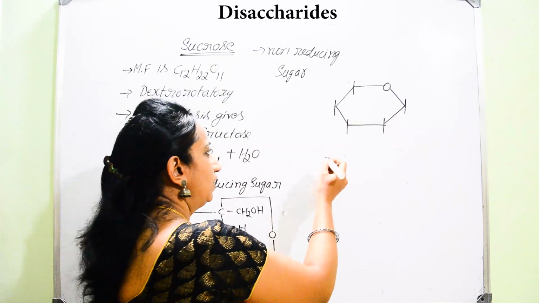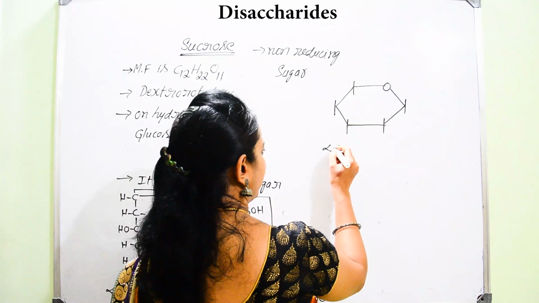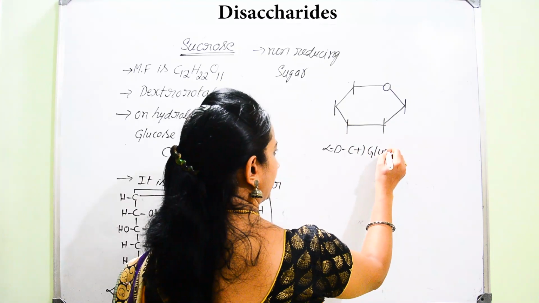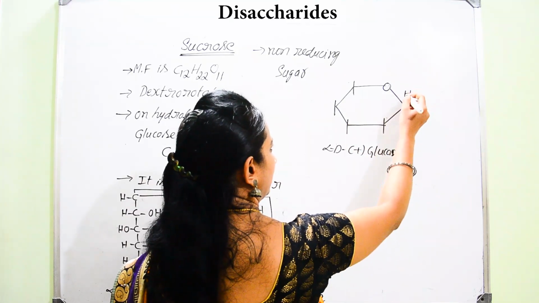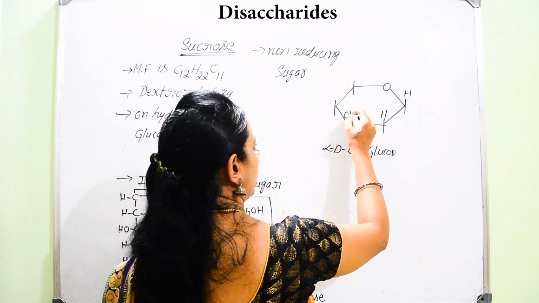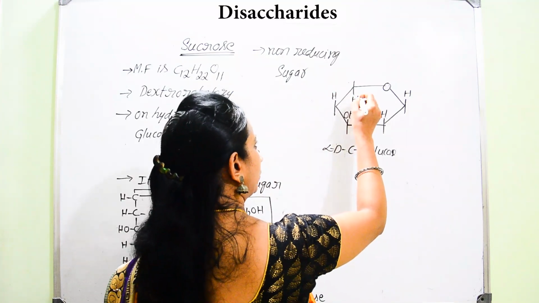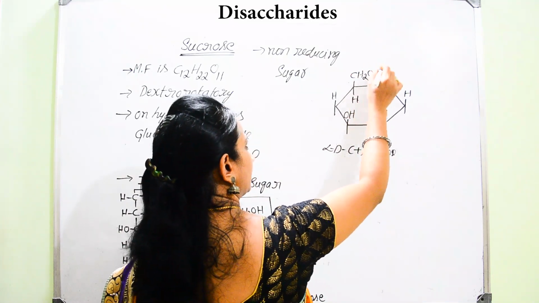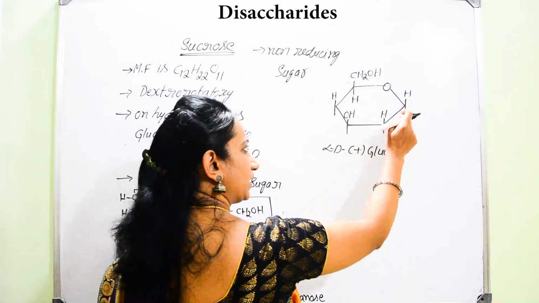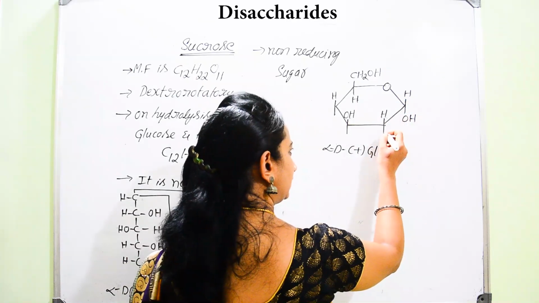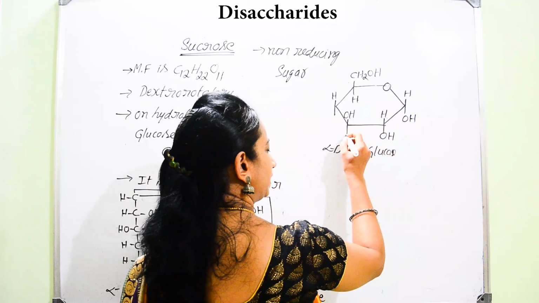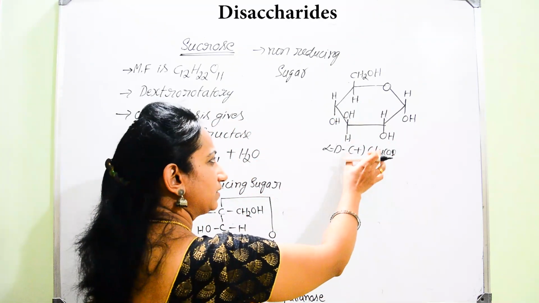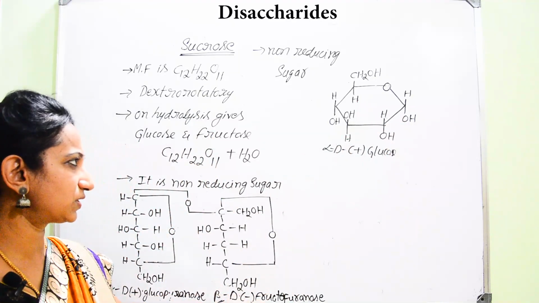For alpha D plus glucose, remember the code H, H, OH, H, and here you should write below H, and of course at the last position there will be the presence of CH2OH, opposite to H, OH, and here OH, and here H, and here OH. But of course now we should link this glucose unit to the fructose unit.